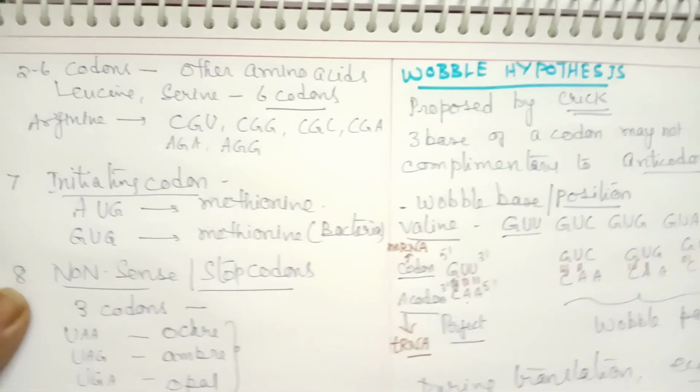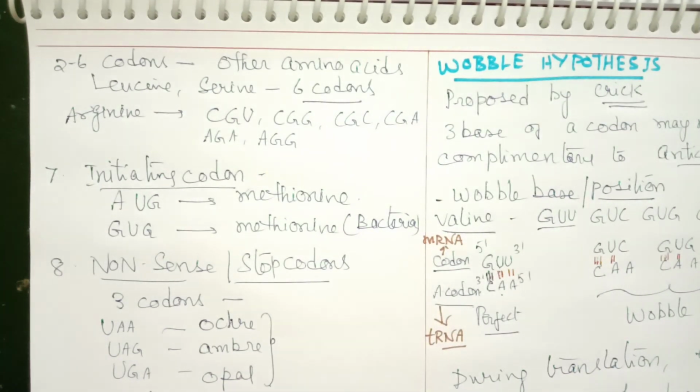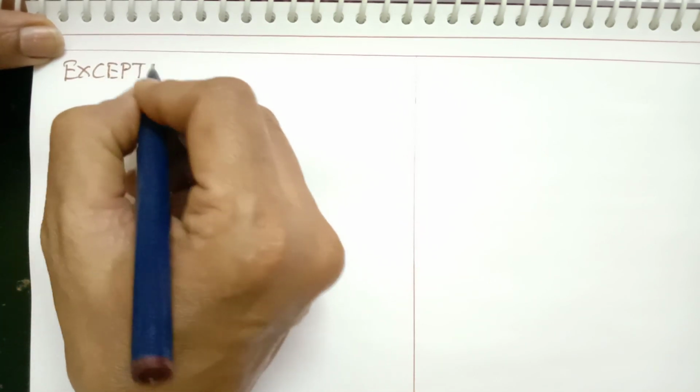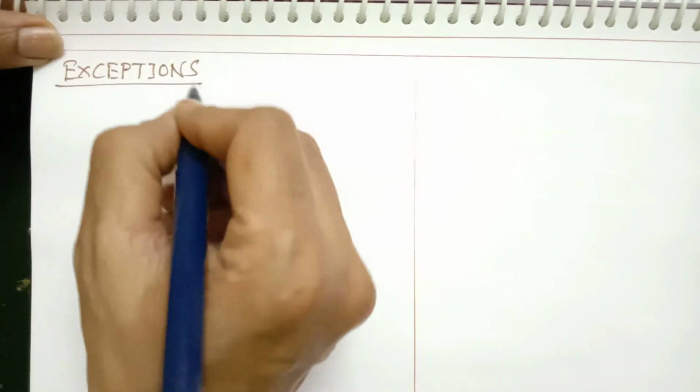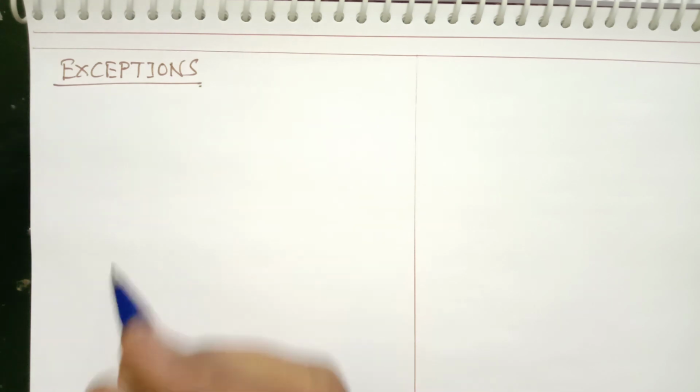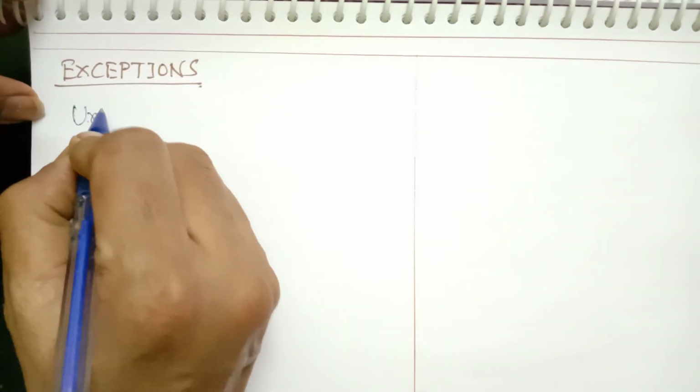Now next I am going to discuss about, there are some exceptions in the genetic code. Let us understand what are the exceptions of genetic code. Let us understand the exceptions. What is universal and what is the exception with respect to mammalian or human mitochondrial gene. So I'll give you in the tabular form what is first universal.